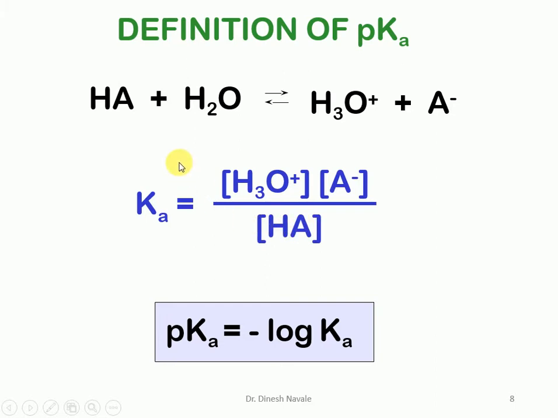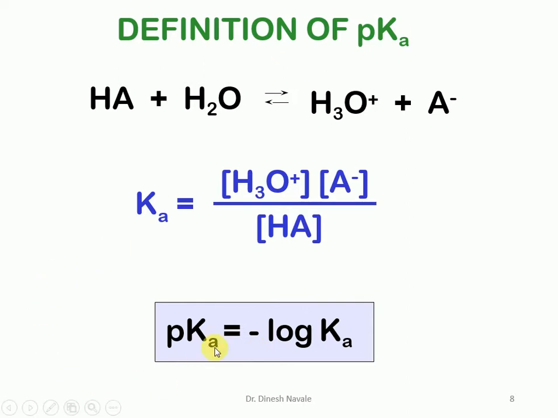But in this case, water is a solvent which is in excess, so it does not contribute to the dissociation constant. Only HA is counted, so its concentration does not affect too much. So Ka is the concentration of the products divided by the concentration of the reactant, and pKa is equal to negative log10 Ka. We just have to take the log value.